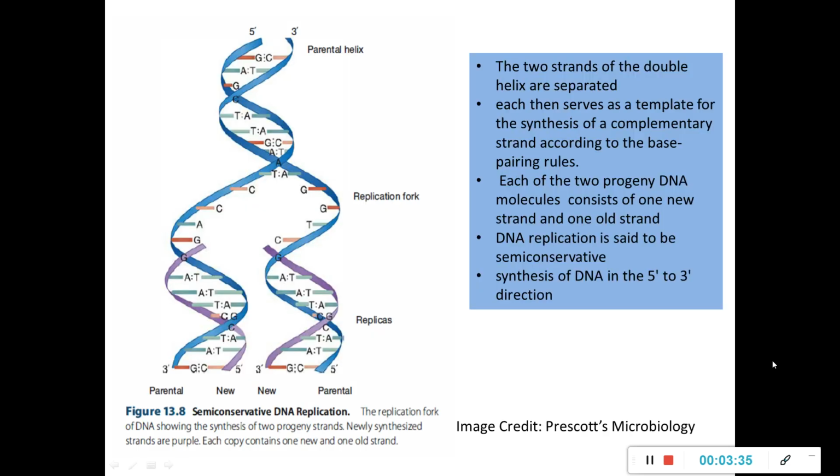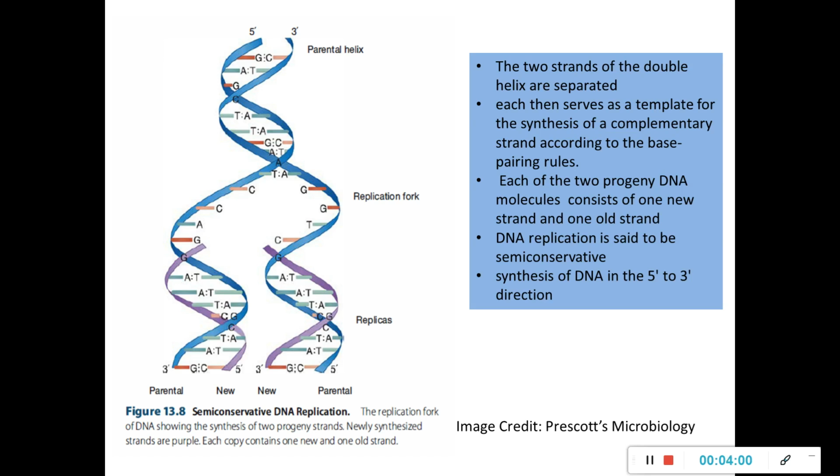So let's go into the details of it. What are the features of DNA replication? The first one is that DNA replication is semi-conservative. That is, the two strands of DNA are first separated and each of them serves as a template for the synthesis of a complementary strand according to the base pairing rule.